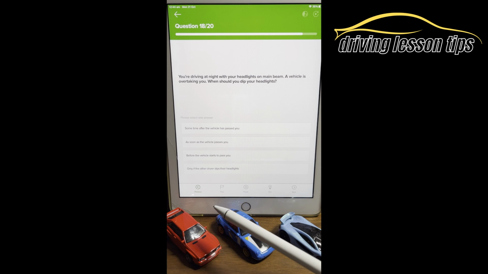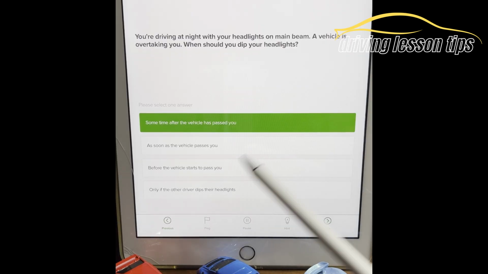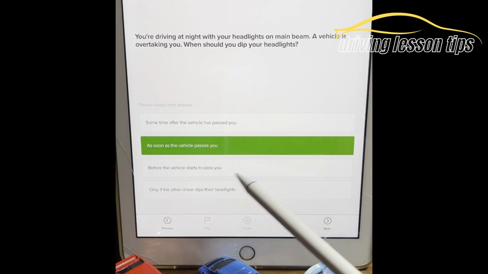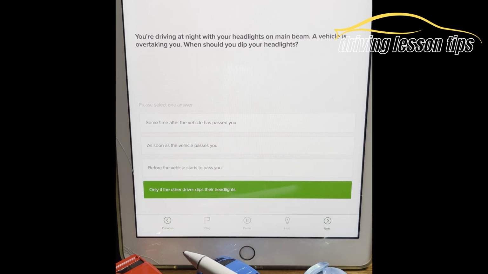Question 18. You're driving at night with your headlights on main beam. A vehicle is overtaking you. When should you dip your headlights? Sometime after the vehicle has passed you. As soon as the vehicle passes you. Before the vehicle starts to pass you. Only if the other driver dips the headlights.